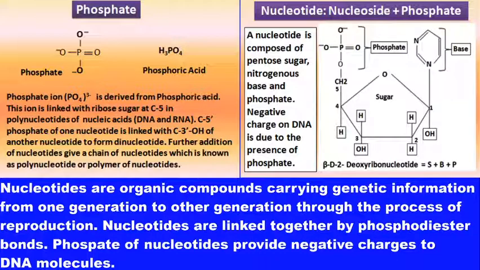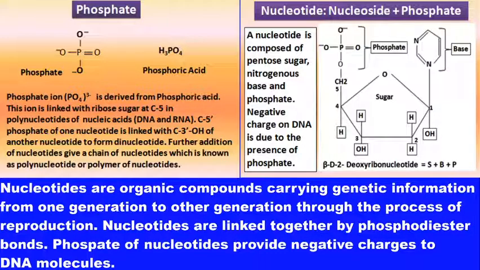So one nucleotide is equal to nucleoside plus phosphate. What is nucleotides? Nucleotides are nucleoside plus phosphate. A nucleotide is composed of three components.